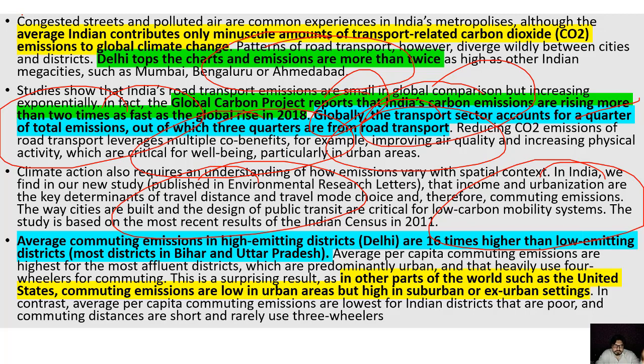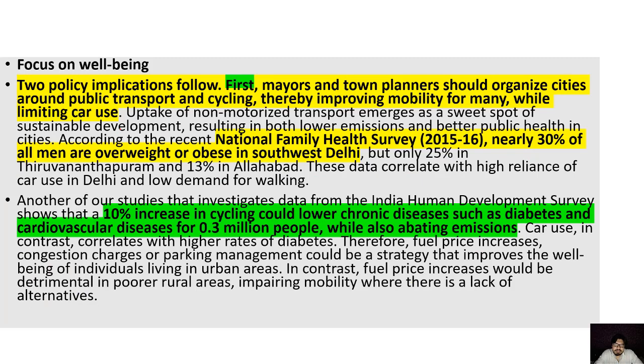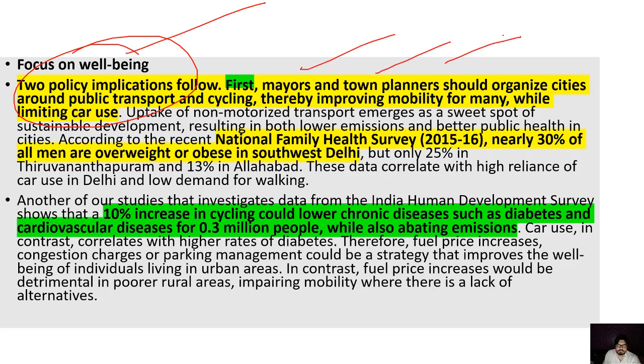So city planning is also an issue. You see the condition here where policies are necessary, and we can talk about the policy implications. Focus on well-being should be there, because mayors and town planners should organize cities around public transport and cycling. A picture went viral a few days back of a prime minister of a country riding a bicycle.